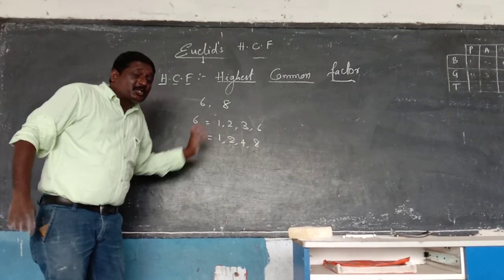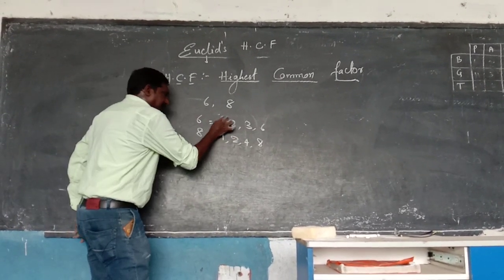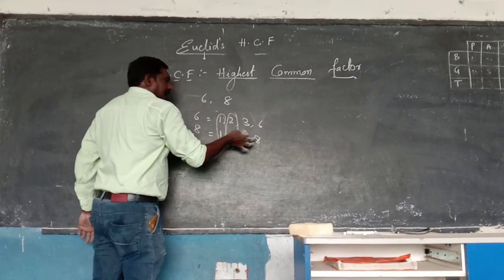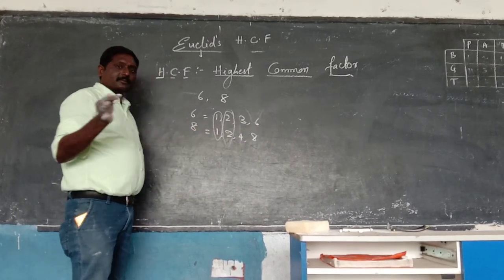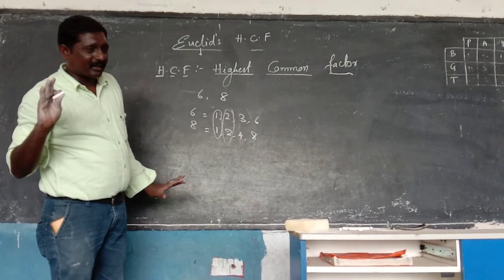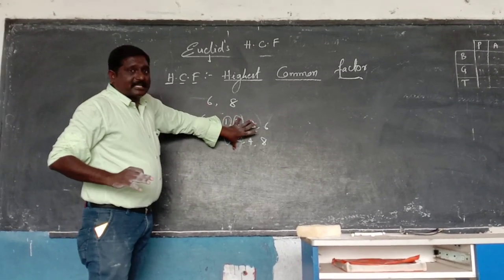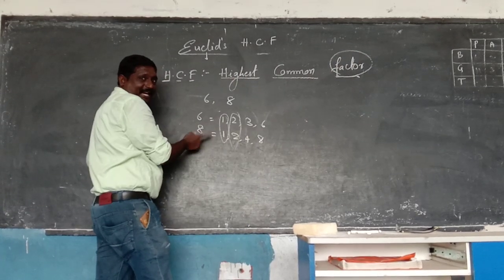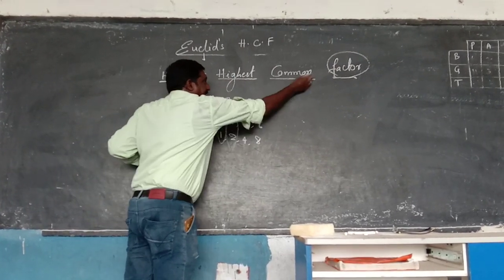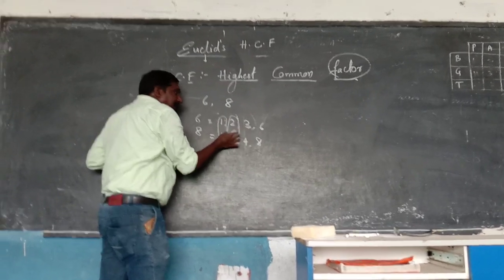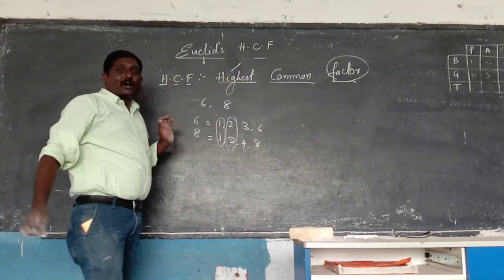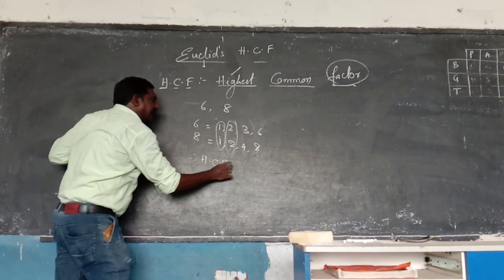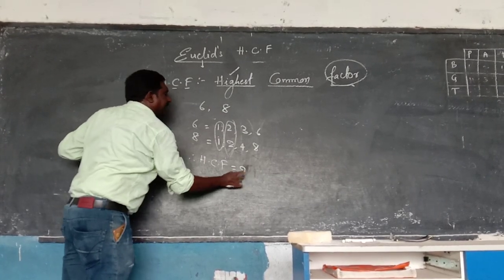What are the common in these two? 1 is common, 2 is common, and is there any other common in both? No, we have no other common. See once clearly, in the factors we are taking the common. In the common, what are we taking now? The highest. Therefore, the HCF answer is 2.